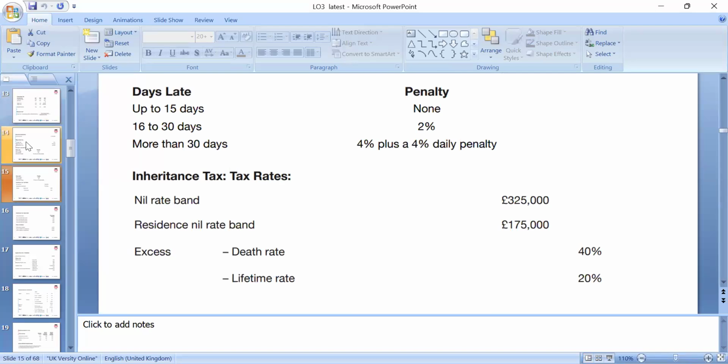So we can look at inheritance tax: the nil rate band is 325,000, and if the property is more than that, then of course the residence nil rate band.